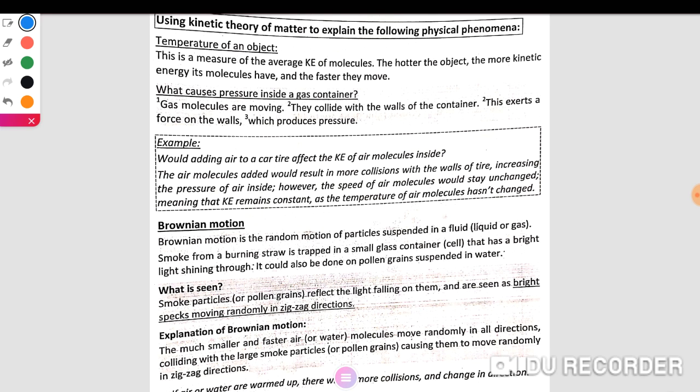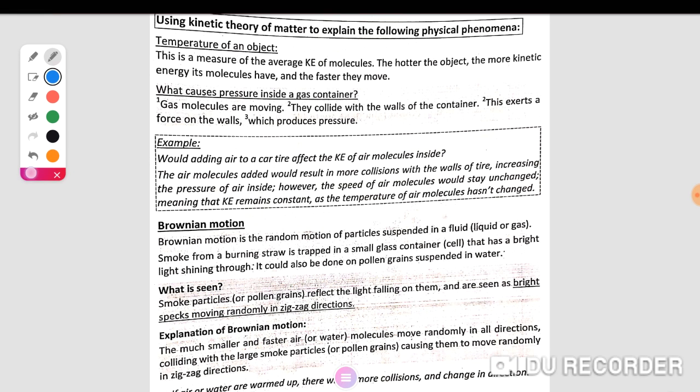From this, we can use the kinetic theory of matter to explain physical phenomena. Phenomena is plural, phenomenon is single. The theory is used to explain physical phenomena like the temperature of a substance.